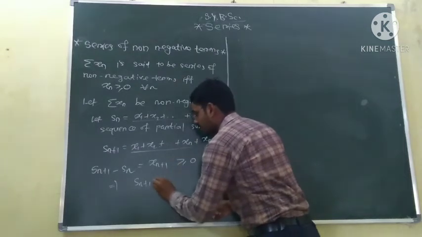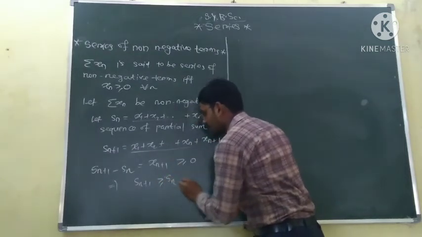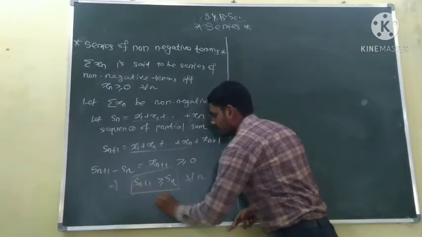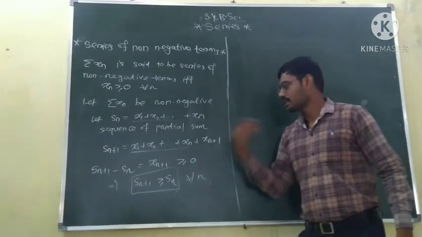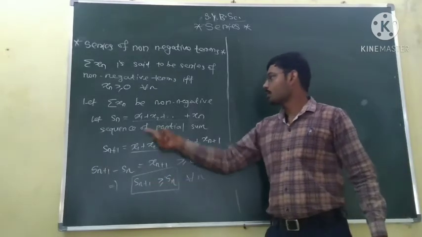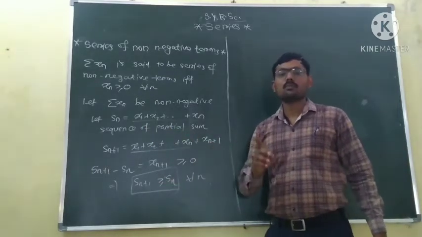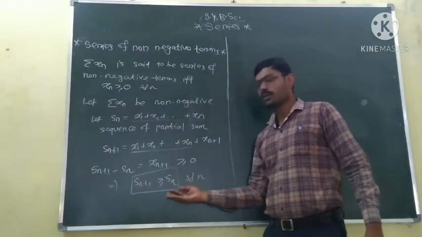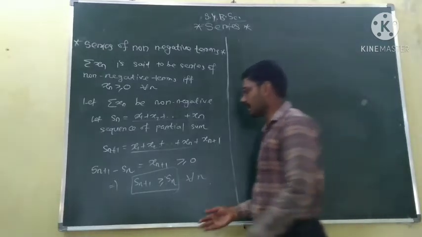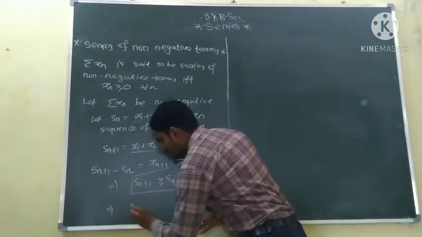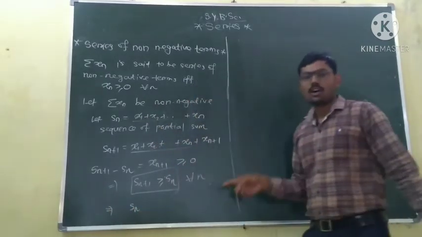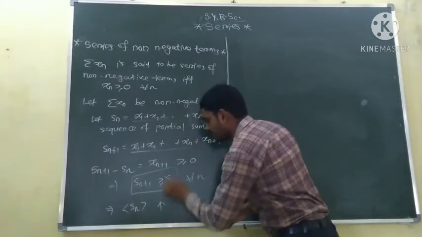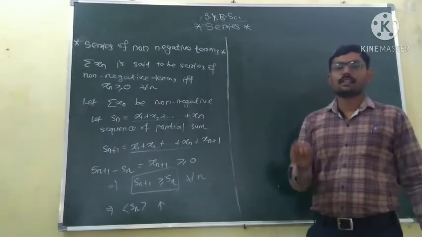This implies Sn plus 1 is always greater than or equal to Sn for all n. This means the sequence of partial sums is monotonic increasing. The next term is always greater than or equal to the previous term.